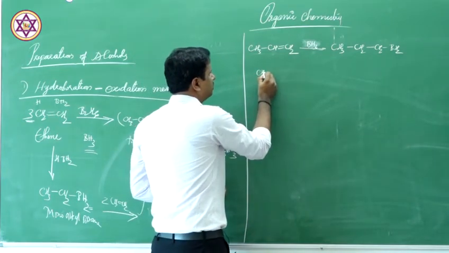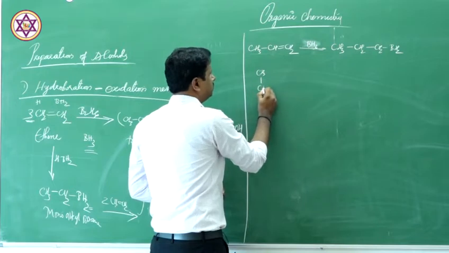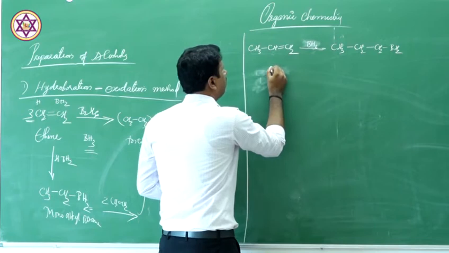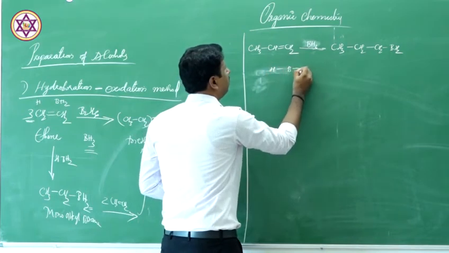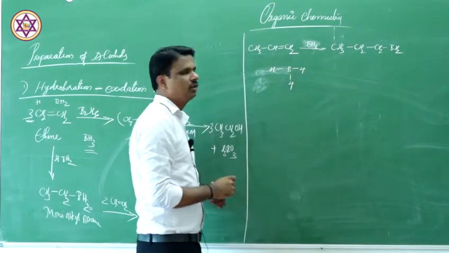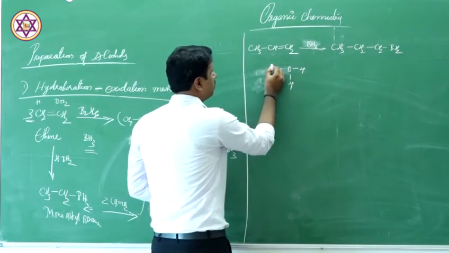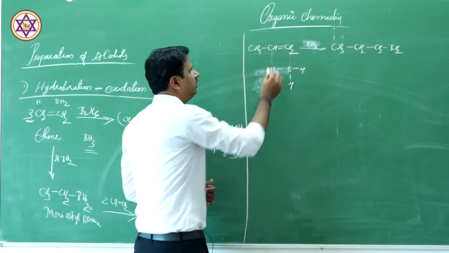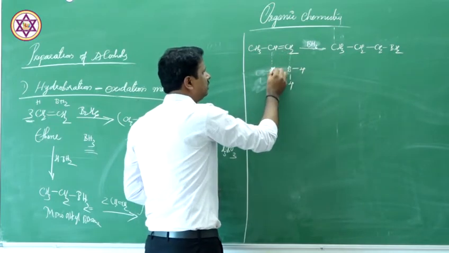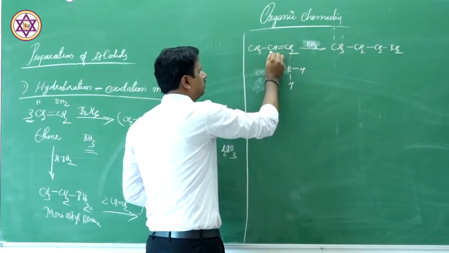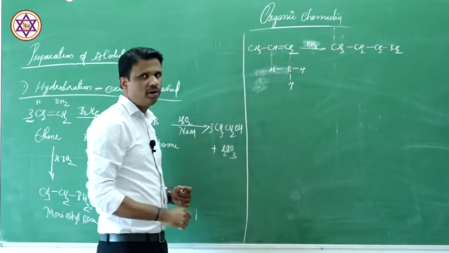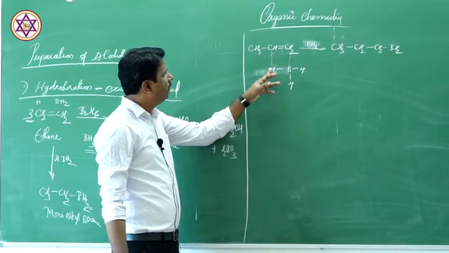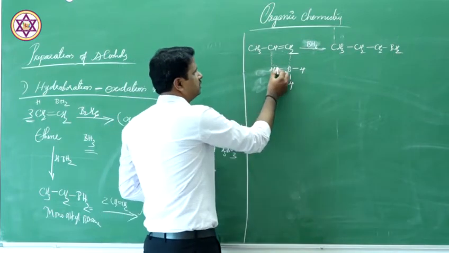I write here CH3, HBH2. So hydrogen adds here and BH2 adds here. This double bond comes here and adds here. Hydrogen adds to this carbon. That is very important. In this case, this hydrogen is actually a negatively charged species.